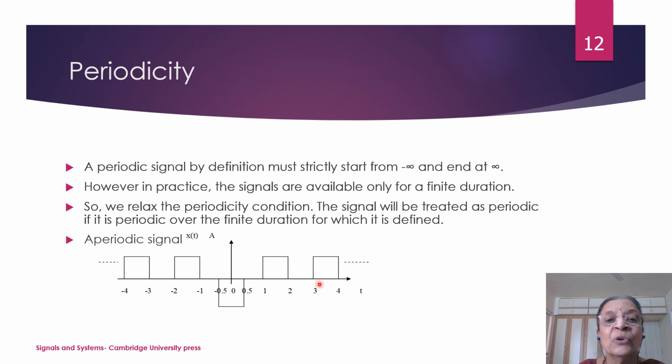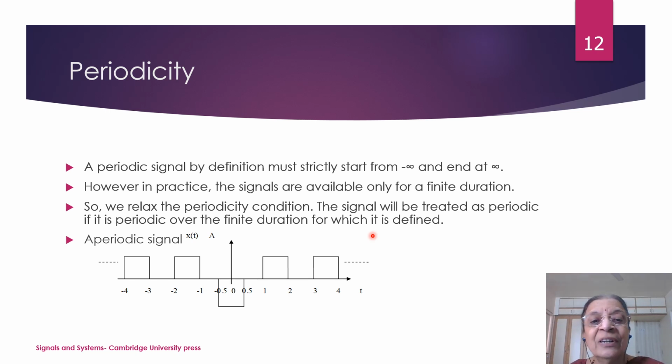So, a signal, if it is periodic and if it is existing between minus infinity to plus infinity, then the signal will have to be called a power signal. So, we will consider it later on. But sometimes the signal may not exist between minus infinity to infinity, but only for a finite duration, and over this finite duration the signal will be periodic.